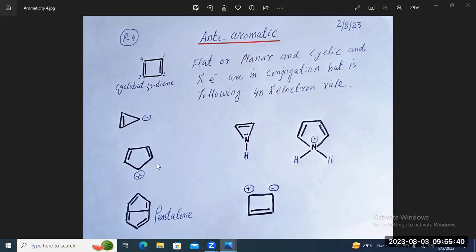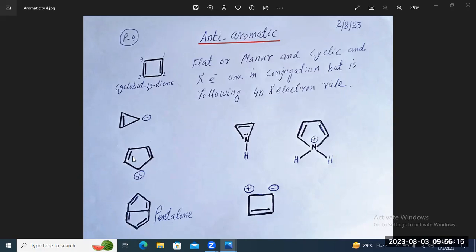So this is antiaromatic. Similarly, see here, the molecule is flat. We can shift the pi electron here, and there would be resonance. The molecule is also cyclic, but it is not obeying the Huckel rule; it is obeying the 4n pi electron rule.